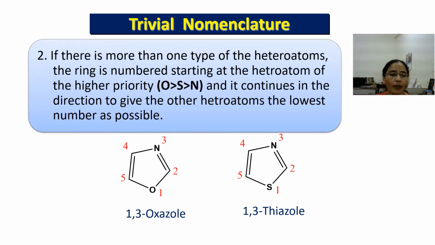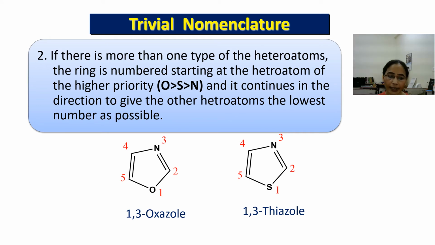And the second rule for the trivial nomenclature, if there is more than one type of heteroatom in the ring, then numbering starts from the heteroatom which has higher priority. And the priority set is oxygen gets priority over sulfur and sulfur gets priority over nitrogen.